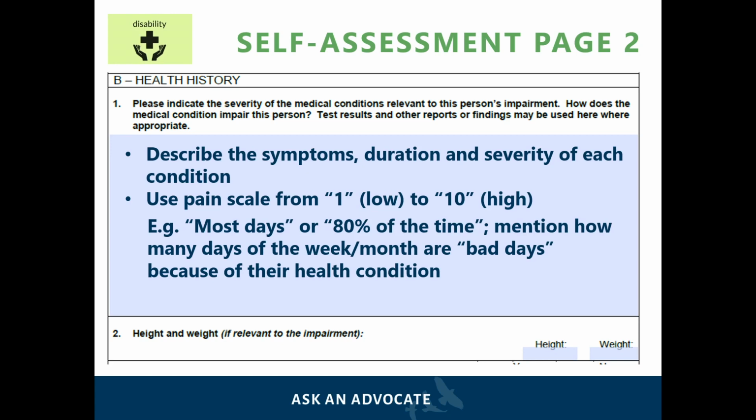If the applicant has a physical disability, it might be helpful to use a pain scale from 1 to 10, with 1 being low and 10 being high. It is also helpful to write how often the applicant experiences bad days. An example could be that the client experiences bad days 5 out of 7 days when they suffer severe panic attacks, anxiety, lack of motivation, and/or physical pain. For question 2, the applicant may want to disclose their current weight and height if they are relevant to the conditions they are suffering from.